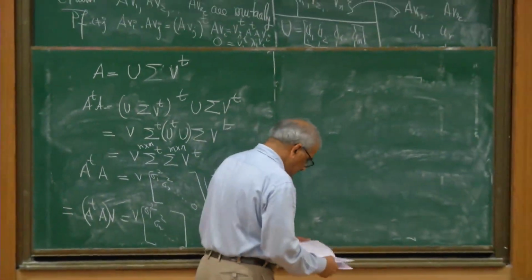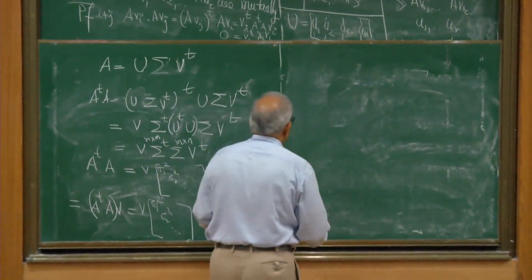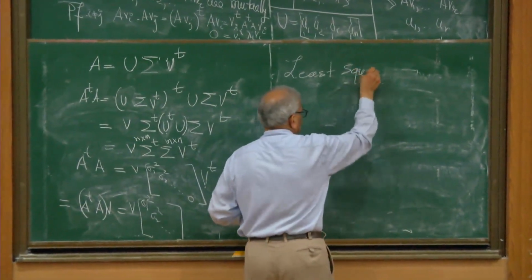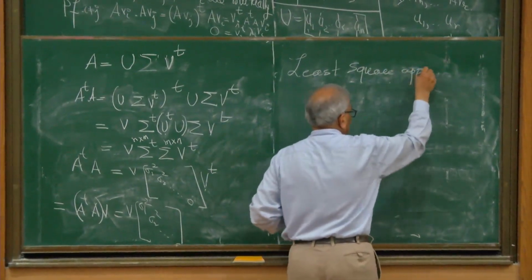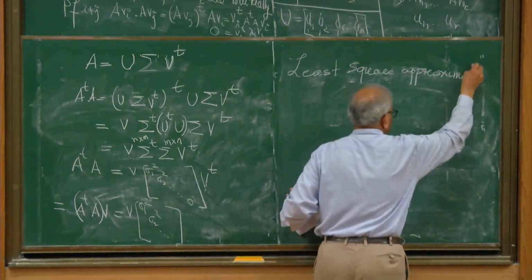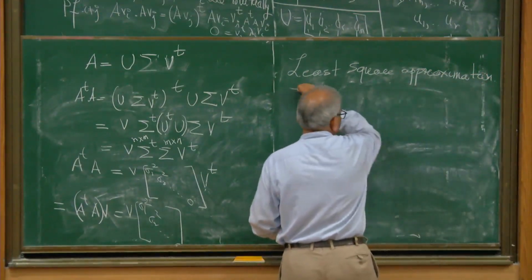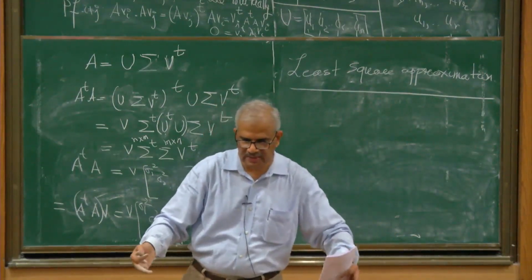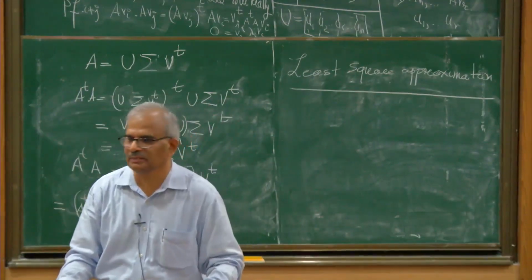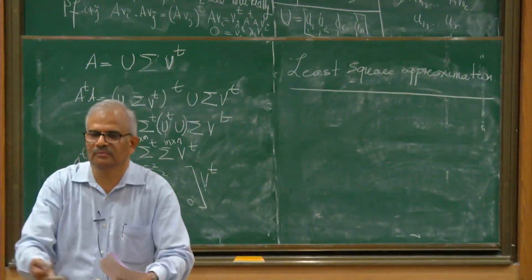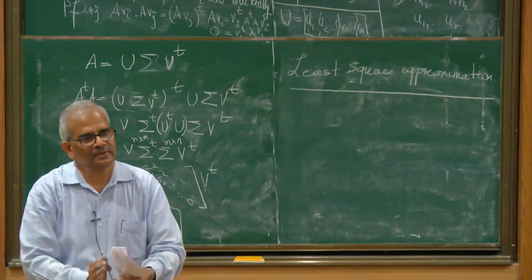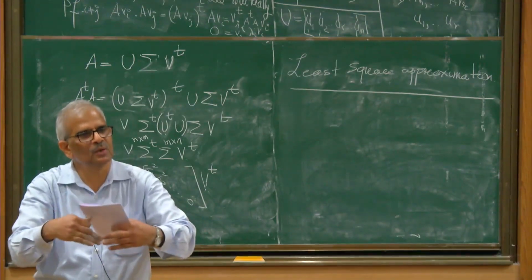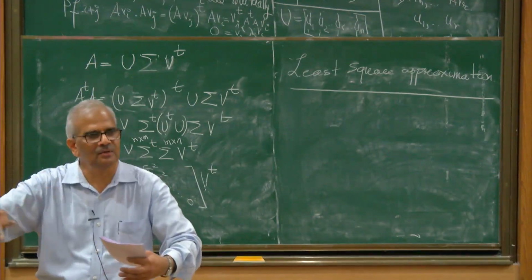Okay, so let's now look at least square approximation. This problem arises when you have some data and we want to see whether there is some rule which is governing the data. We plot some data and very often we find that it is scattered very closely around a straight line. Sometimes the data is scattered very closely around a quadratic, like a parabola or something like that.